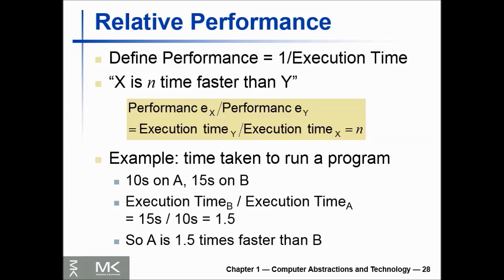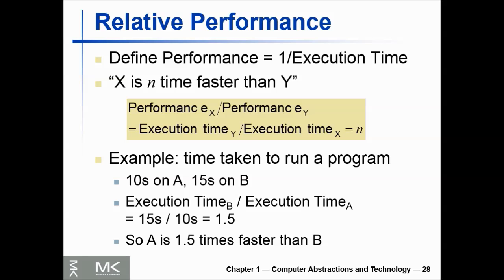For a computer X, we write this equation as performance X is equal to 1 over execution time X. This means that for two computer systems X and Y, if the performance of X is greater than the performance of Y, then we write performance X greater than performance Y, and it becomes 1 over execution time of X is greater than 1 over execution time of Y. So execution time Y is greater than execution time of X. That is, the execution time on Y is longer than that on X if X is faster than Y.